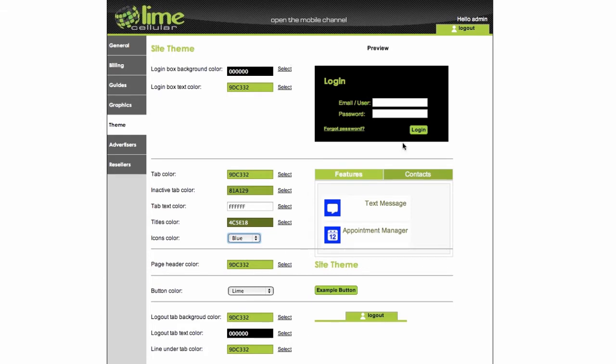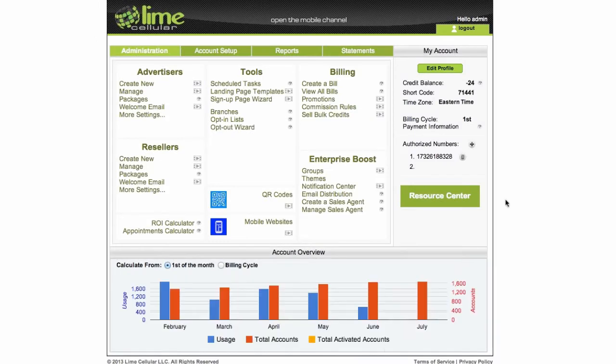Really gives you the ability to create your own look and feel. This is with the Boost module. And the exciting thing here is really the new icons and the panels for the advertiser dashboard as well. So this is the admin dashboard. And from here, let's talk about Notification Center.